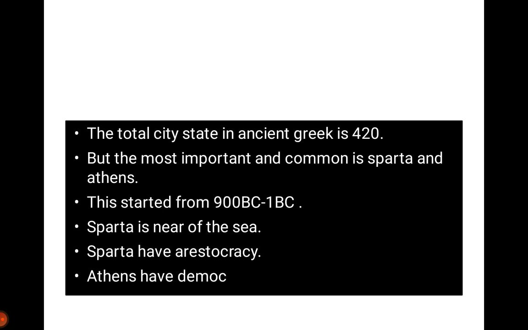Athens had a democracy, as a democratic city-state. They controlled all the affairs of the state through citizen representatives.